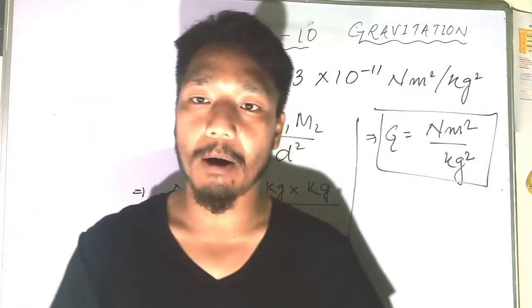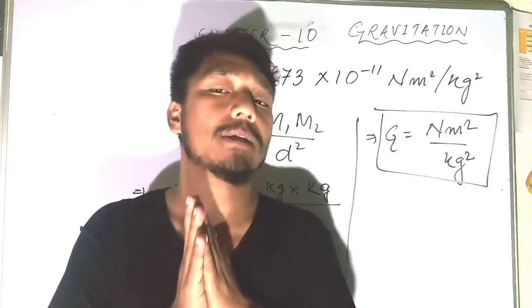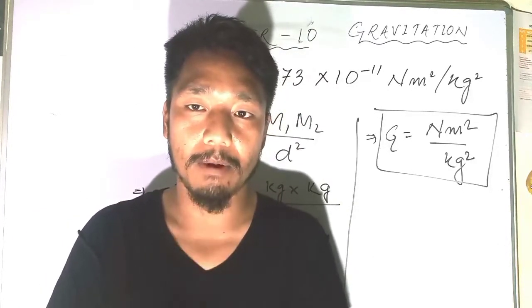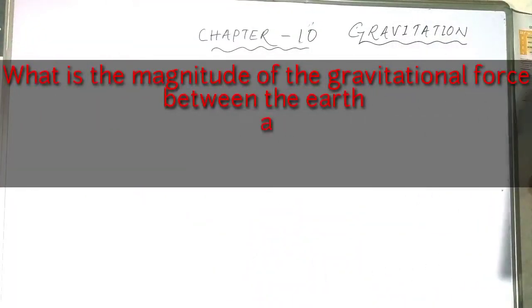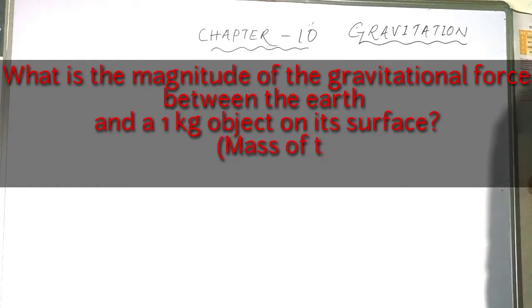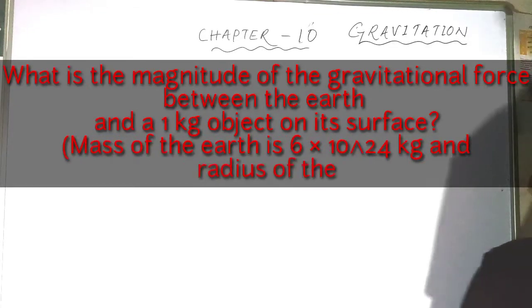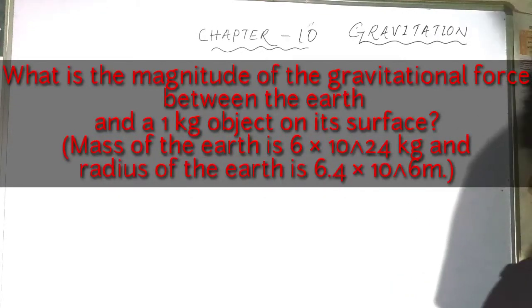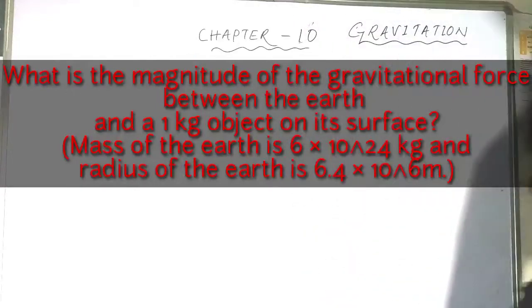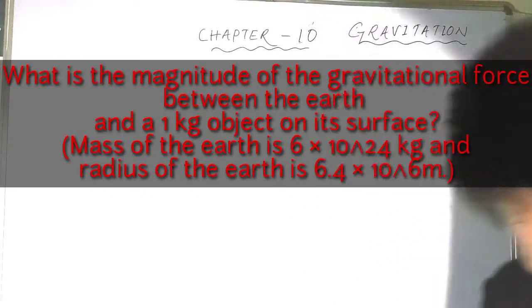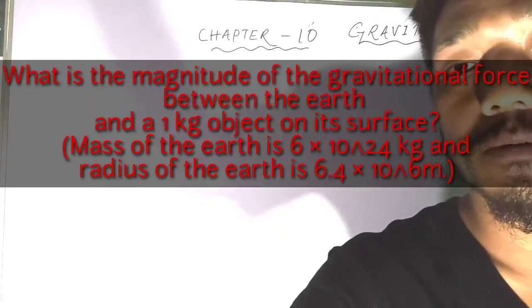We are clear about all those things, and now we will discuss more details about the numerical problems. The first question is from the exercise, page number 153, question number 3. What is the magnitude of the gravitational force between the Earth and a 1 kg object on the surface? The mass of the Earth is 6 into 10 to the power 24 kg, and the radius of the Earth is 6.4 into 10 to the power 6 meter.